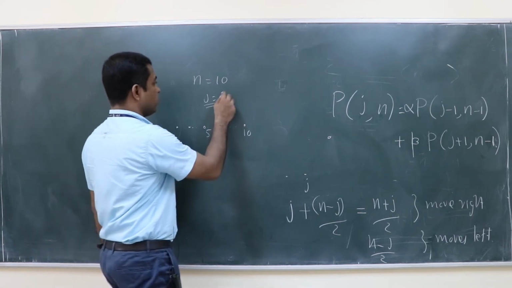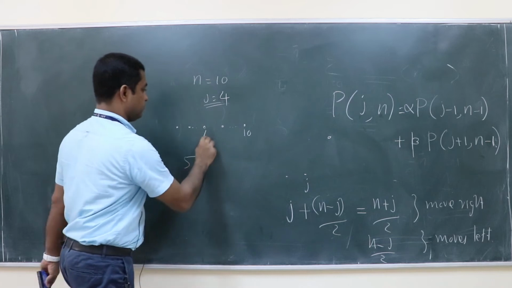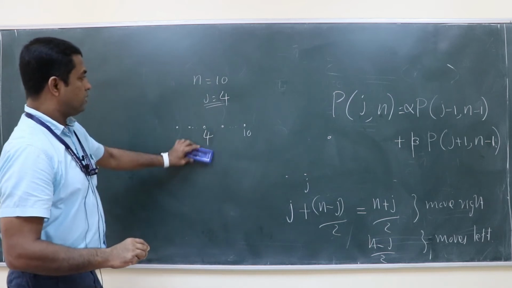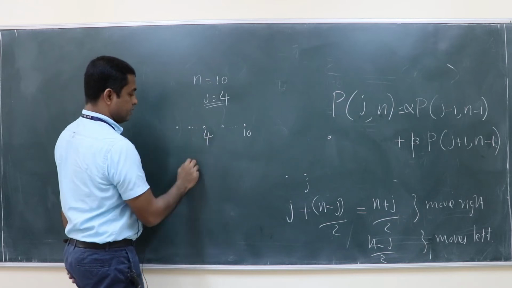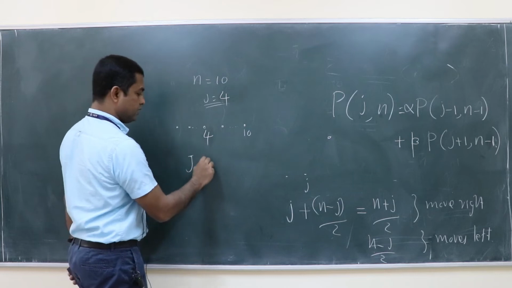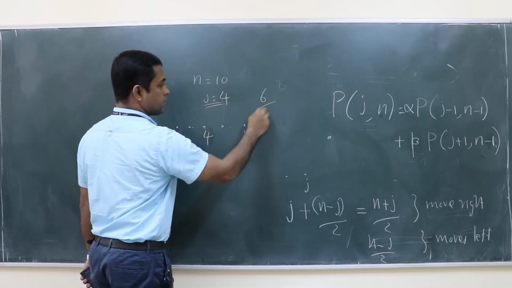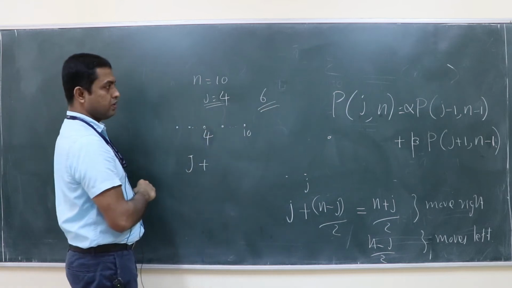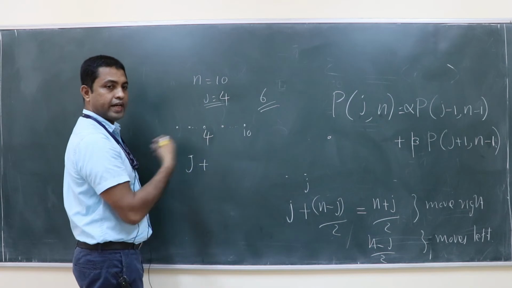Say j is 4. That means it should move at least j times, that is 4, to reach 4, plus the remaining 10 minus 4, that is 6 steps. With those 6 steps, you have to move both sides, right?